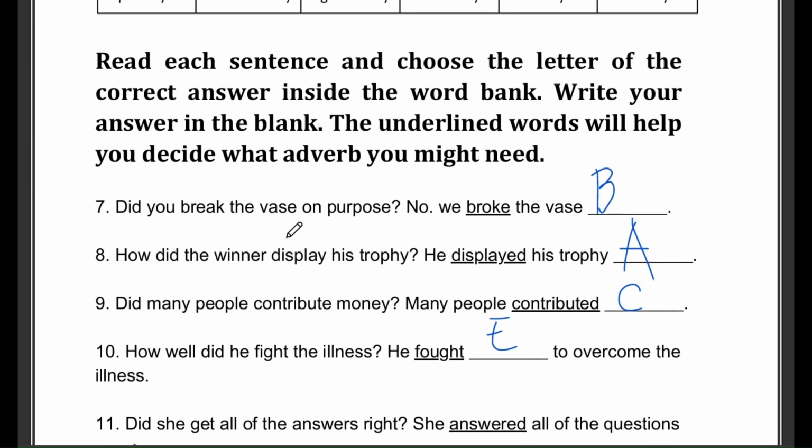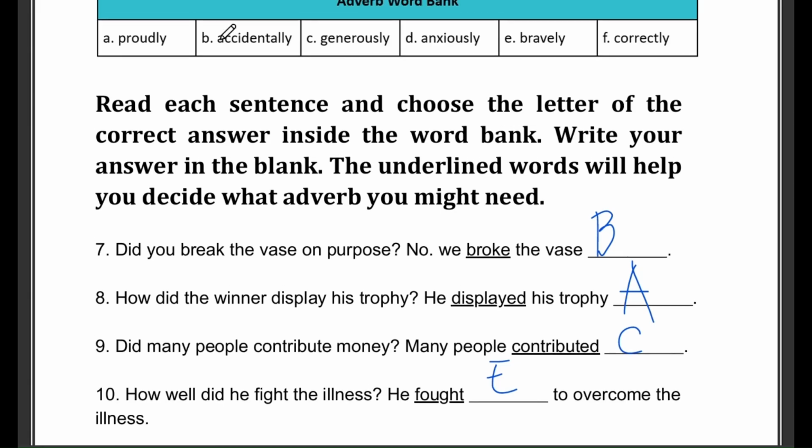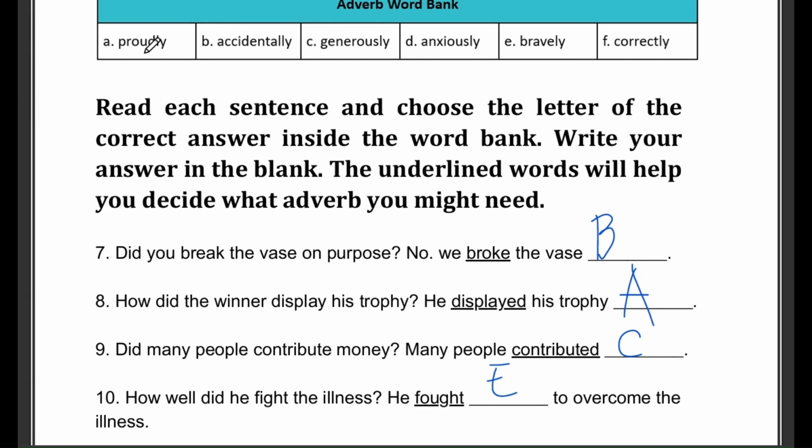Question 7. Did you break the vase on purpose? No, we broke the vase blank. Adverb word bank: proudly, accidentally, generously, anxiously, bravely, correctly. The correct answer is option B, accidentally. The word accidentally means not on purpose and tells us how the vase was broken.